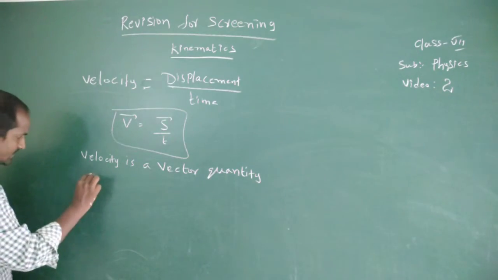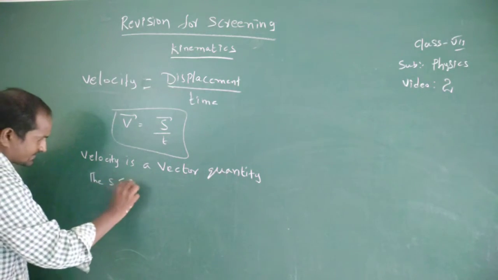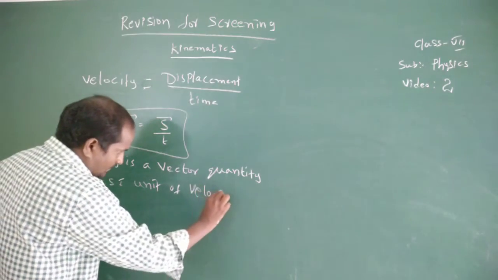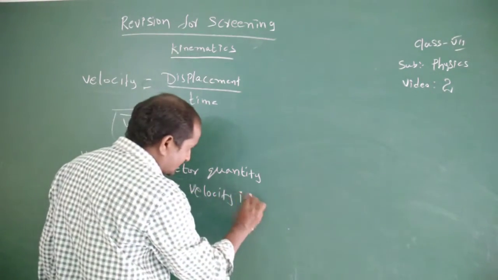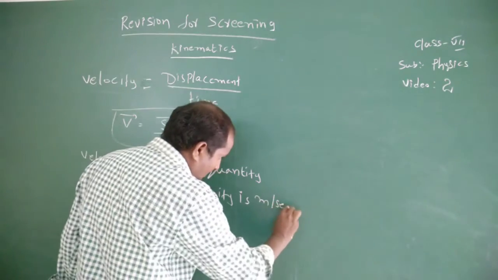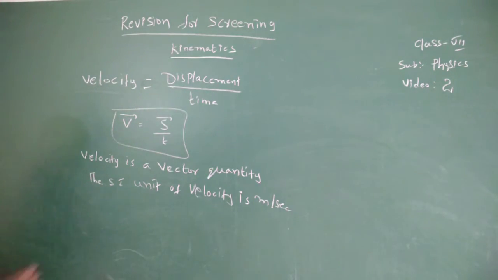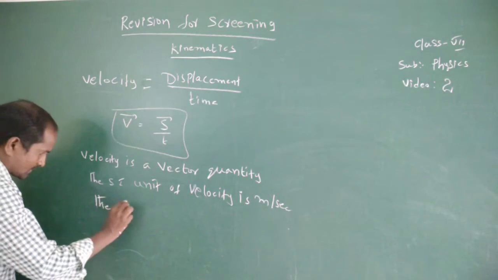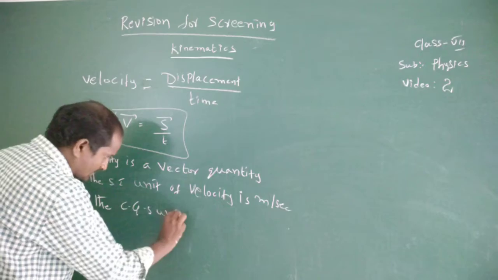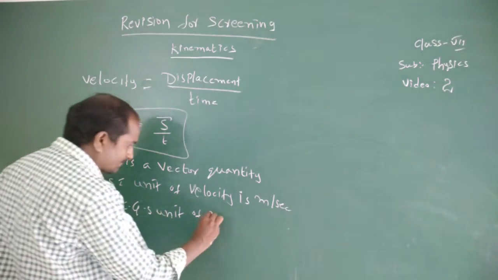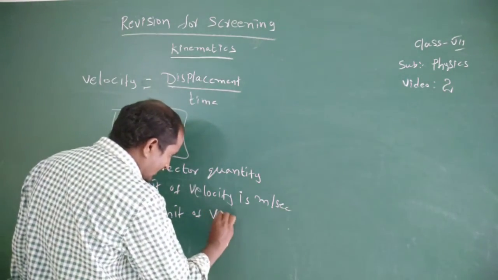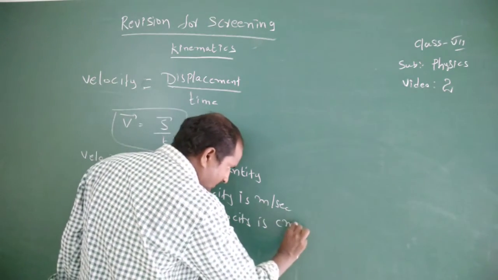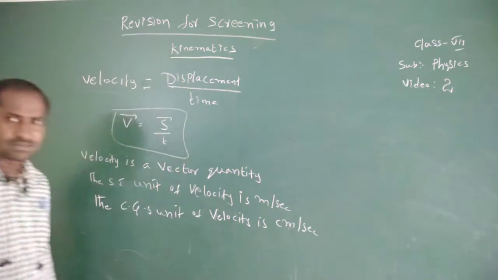Okay, the SI unit of velocity is meter per second. The CGS unit of velocity is centimeter per second.